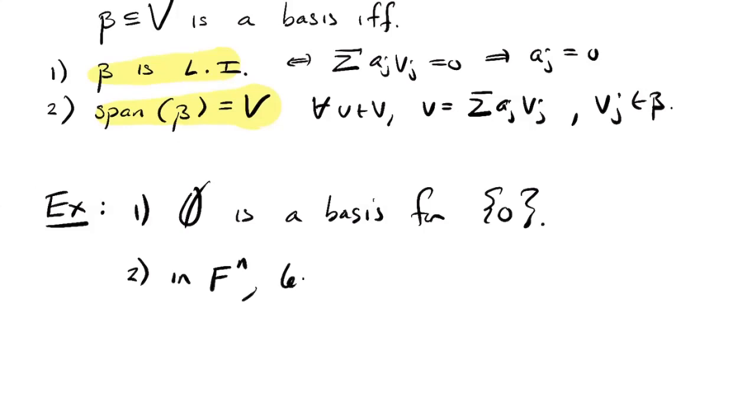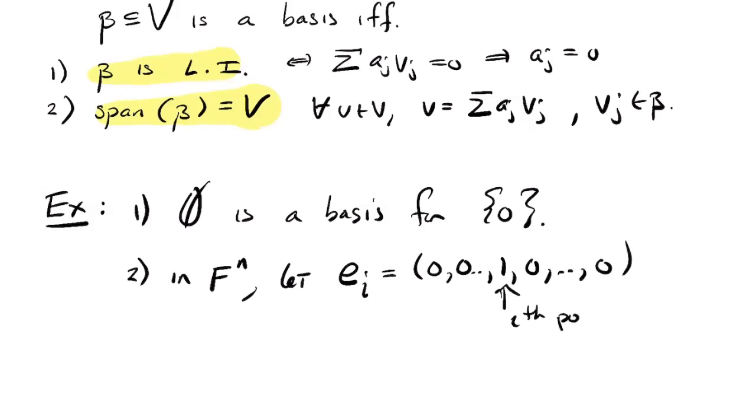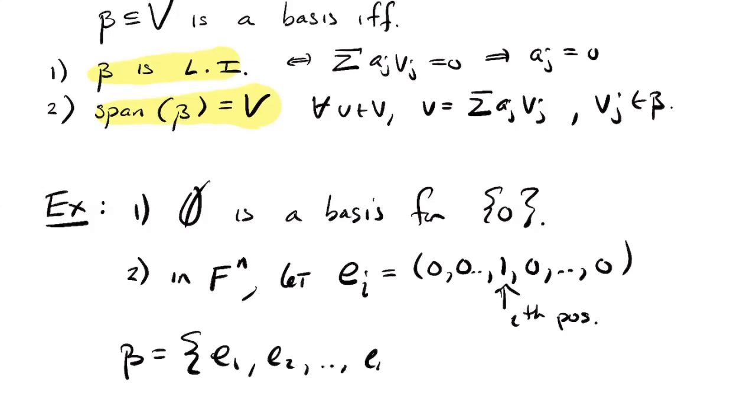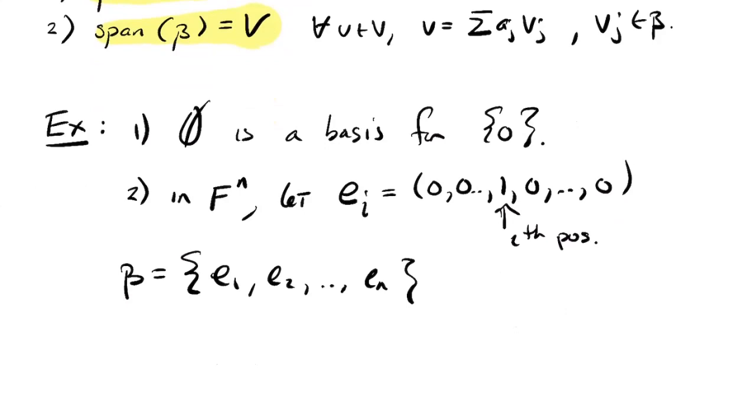So in Fn, let's define, I think we have this notation already, but let me write it here. Ei is the n-tuple that has all zero entries except for a 1, and that 1 occurs in the ith position. Then the set of all those things, beta equaling the set of E1, E2, and so on up to En, that's a basis for Fn.